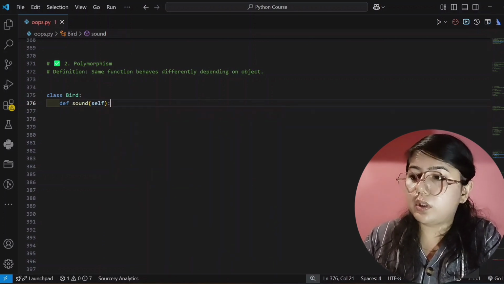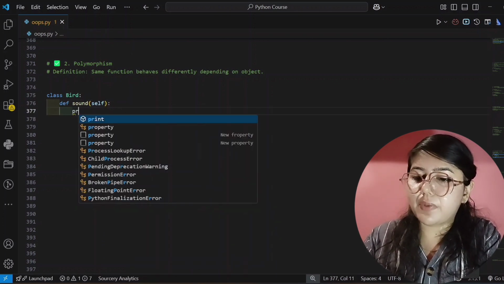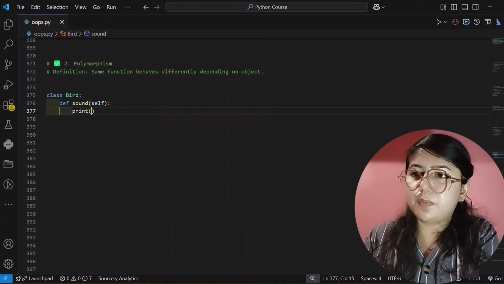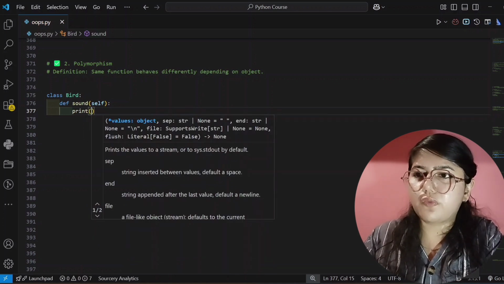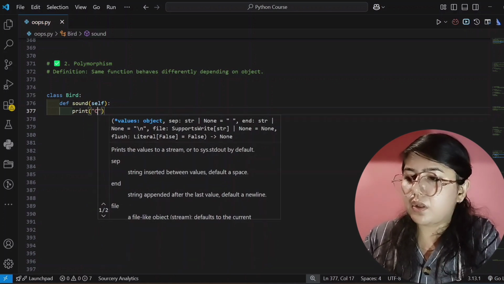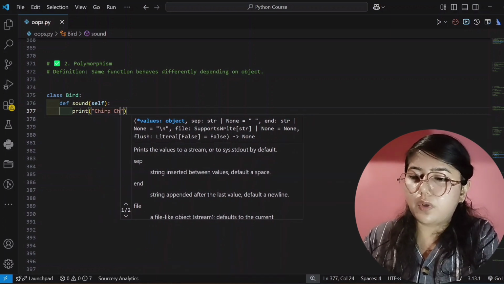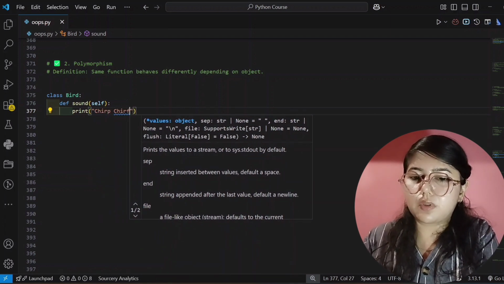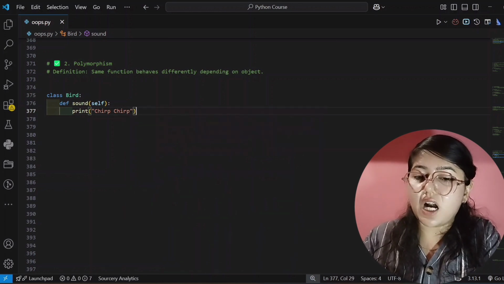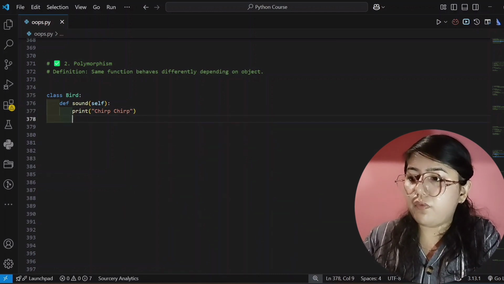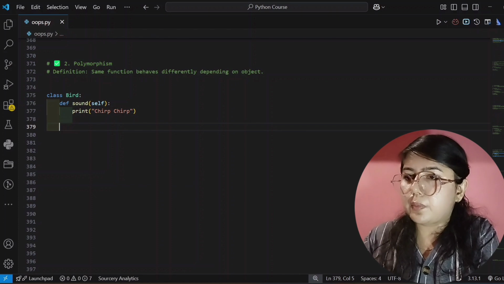Then colon, and in the next line I will directly print the sound which a bird creates, chirp, or anything you can write, whatever you want, it is just an example. So now we have created our first class. Now we will create another class, and that will be cat.